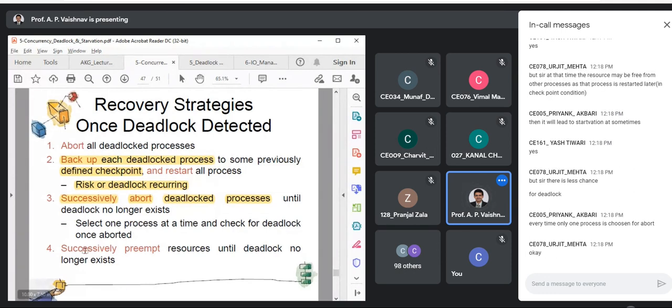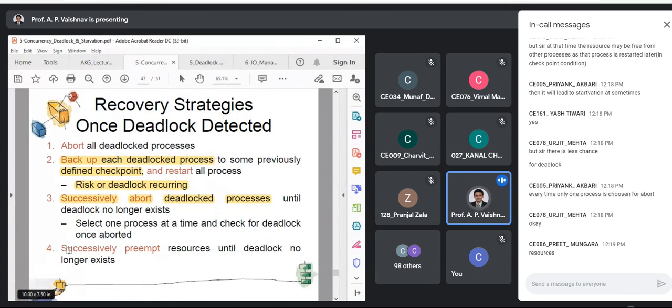Fourth one: if you don't abort processes, what is the only option you have? We only have two things which we can take away. Either a process can be taken out or a resource can be taken out. So the fourth option says to successively preempt resources until deadlock no longer exists. But when is this strategy applicable, under which assumption?